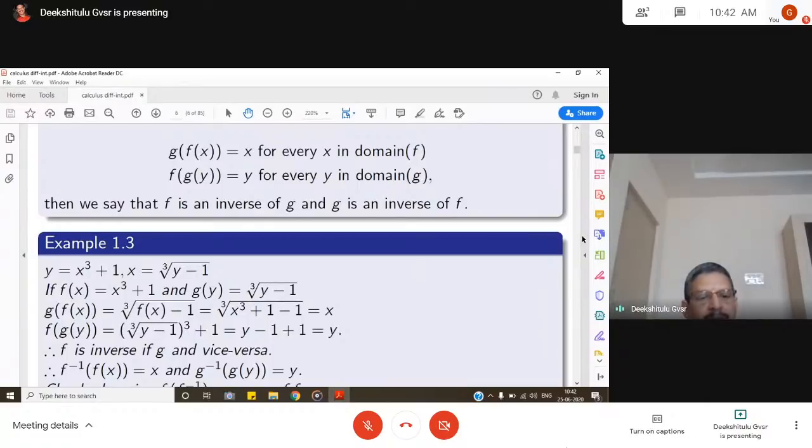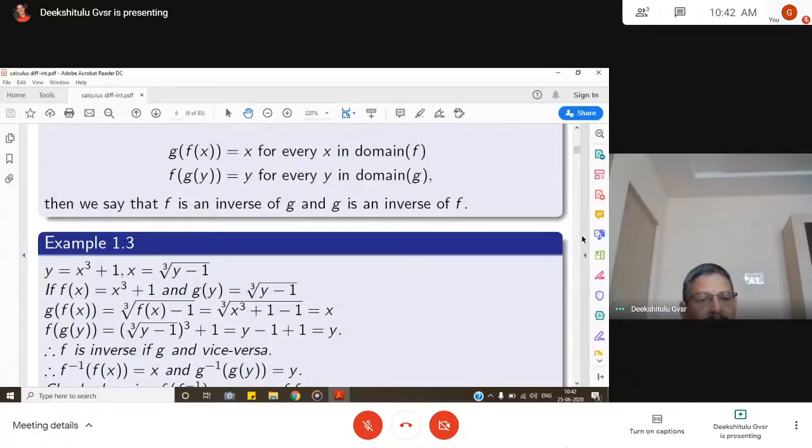So what is g of f of x? f of x is equal to x cube plus 1, put it in g of y. That becomes cube root of f of x minus 1, or cube root of x cube plus 1 minus 1. If you cancel 1, that is cube root of x cube, same as x. Now see the definition of inverse functions: g of f of x is equal to x. So this condition is satisfied.